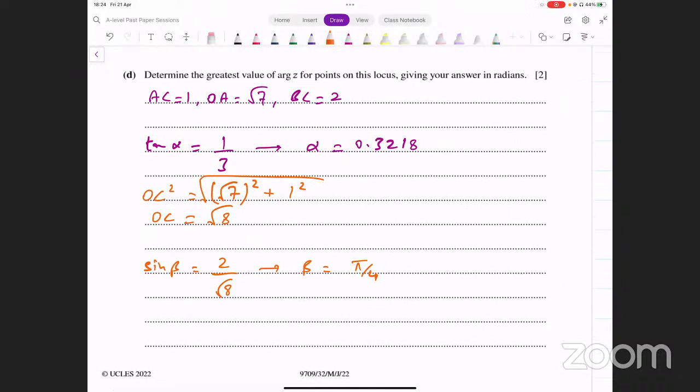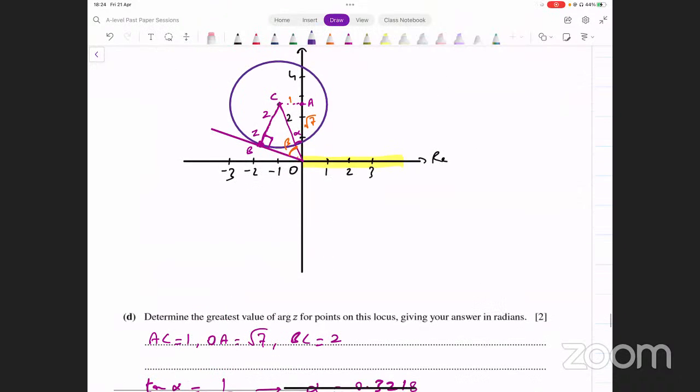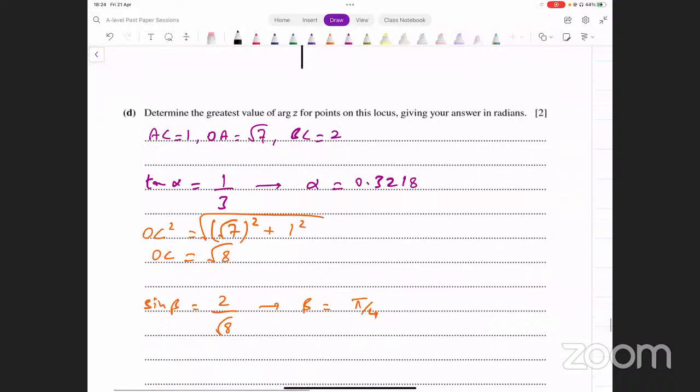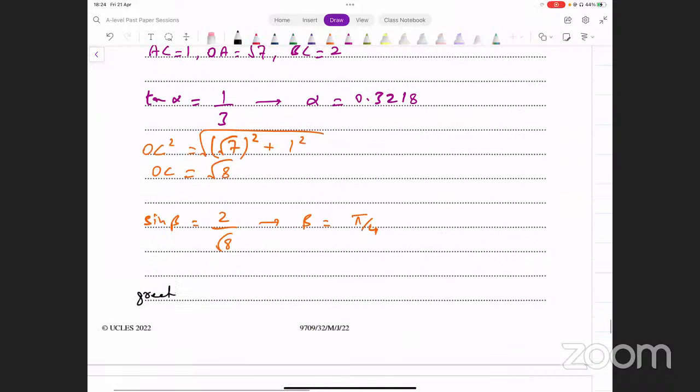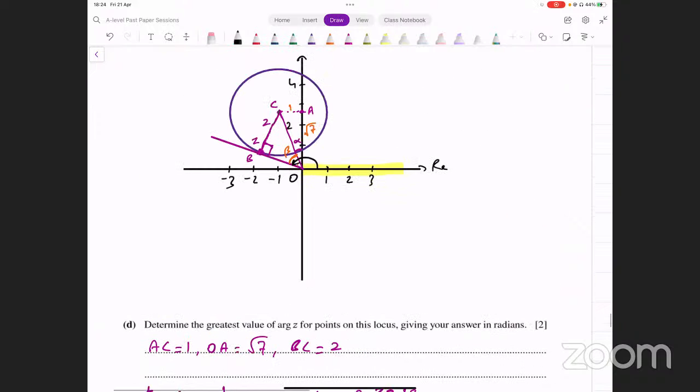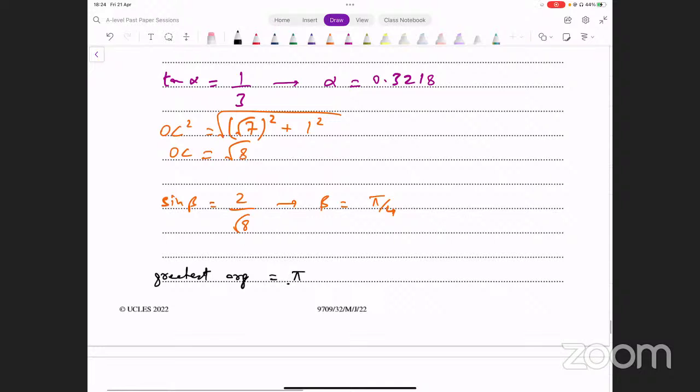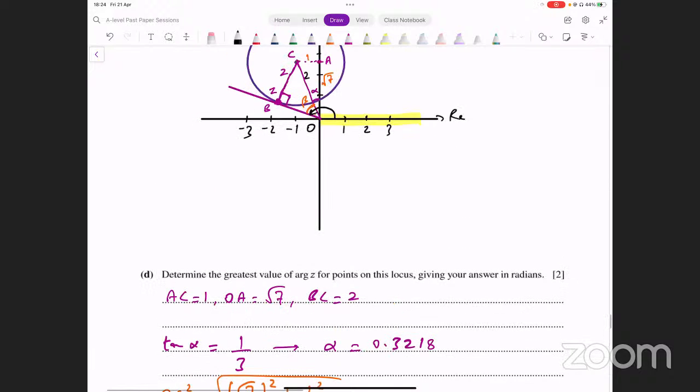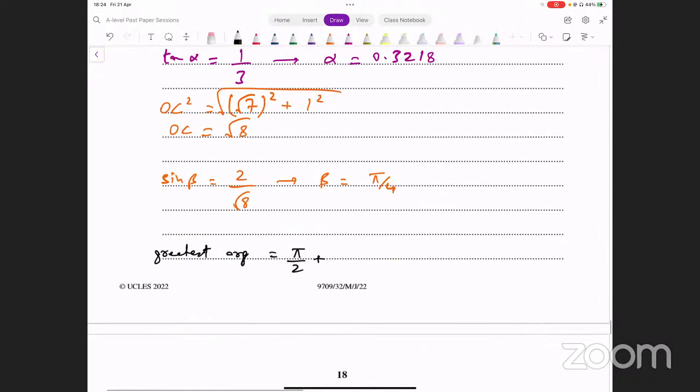Our greatest argument, what will it be? Take the sum of these three. This is the total angle. This is the argument, that's what we are looking for. So the greatest argument is just the sum of those angles. We know this angle on the right side, this is pi over 2. So we start from that, and then alpha is 0.3218 plus beta, which is pi over 4.